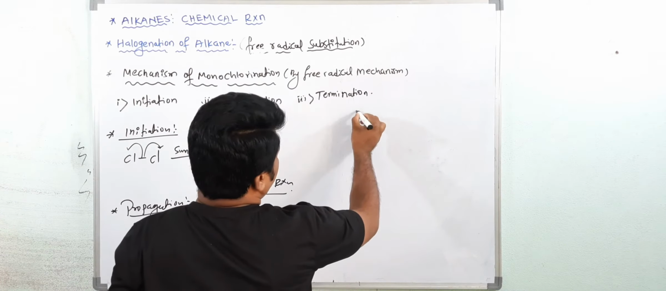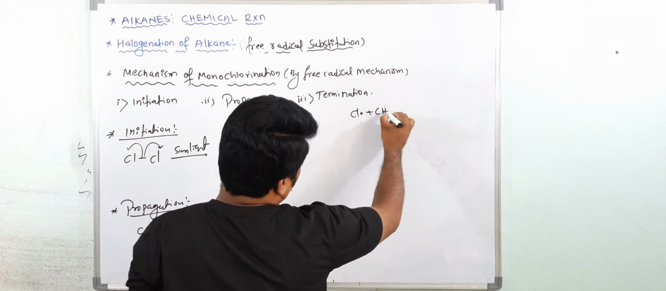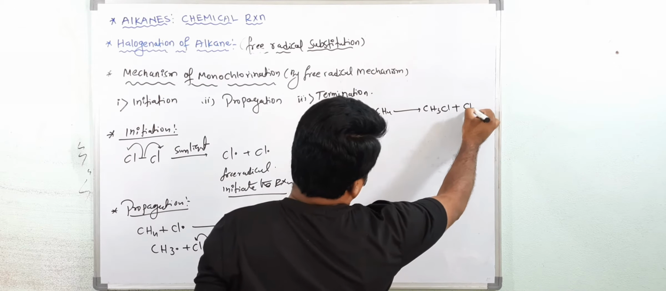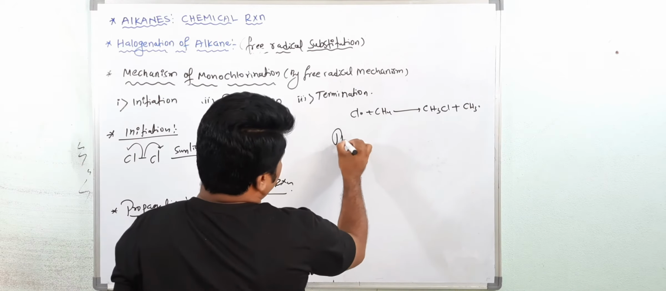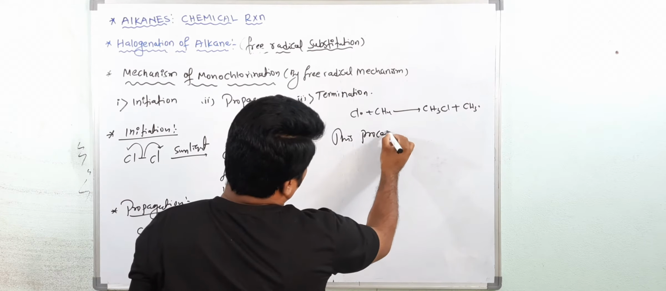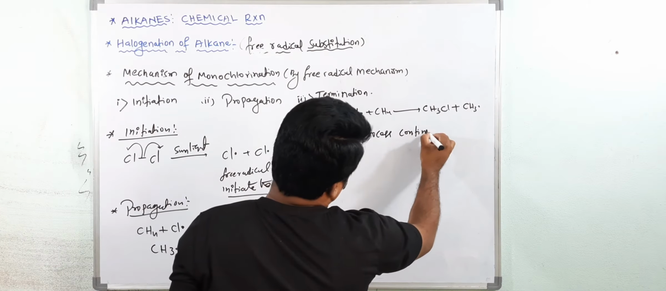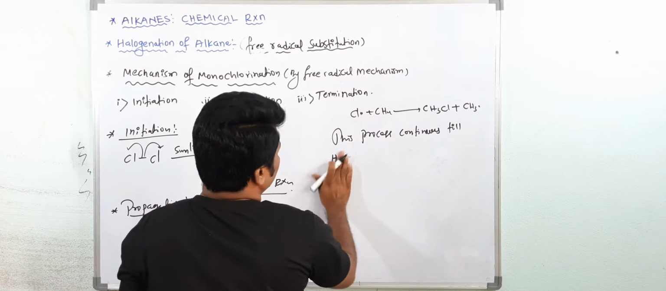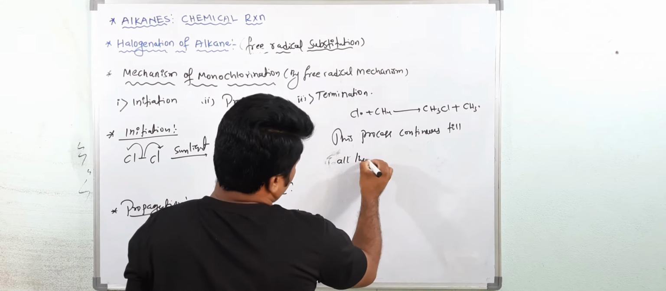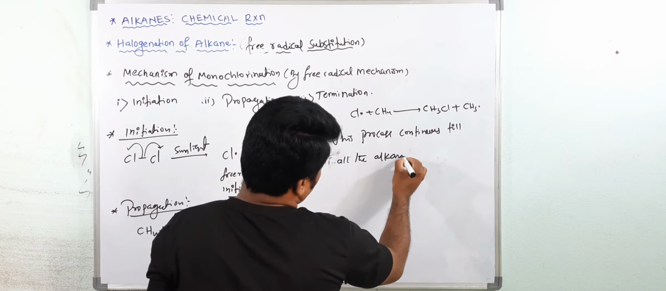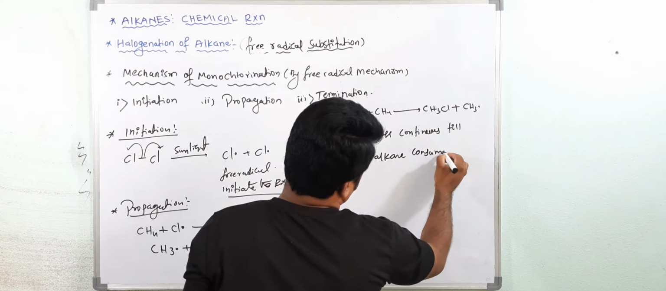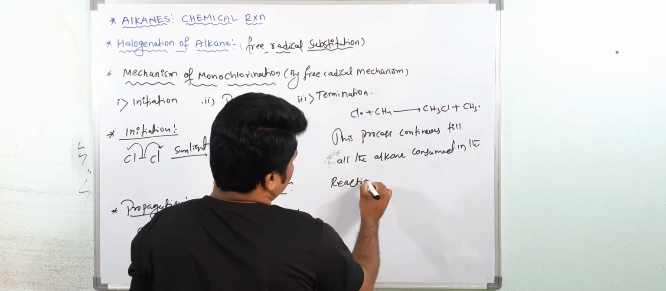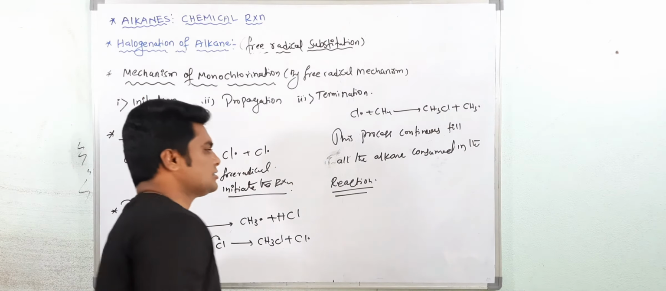And again this Cl free radical reacts with CH4, then again the same process will take place. Are you getting my point? So this process continuously takes place. This process continues till all the alkane is consumed in the reaction. Okay.